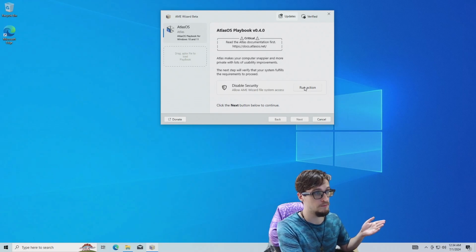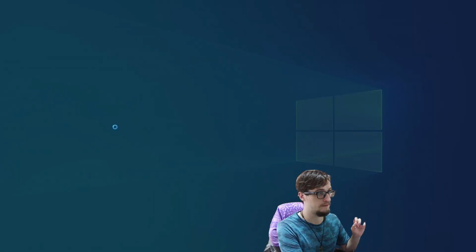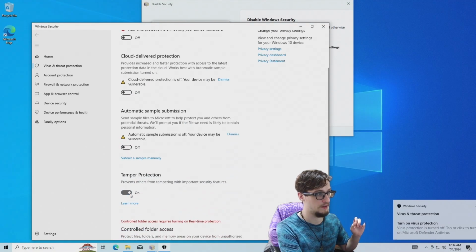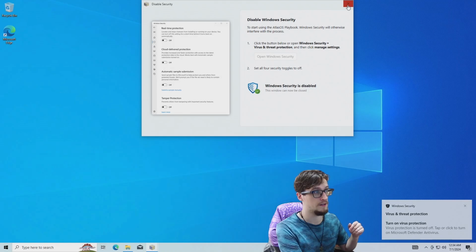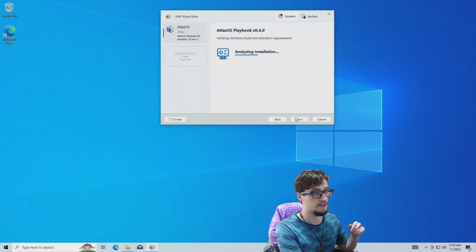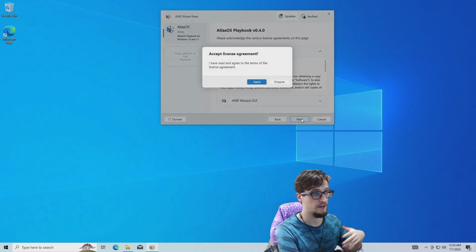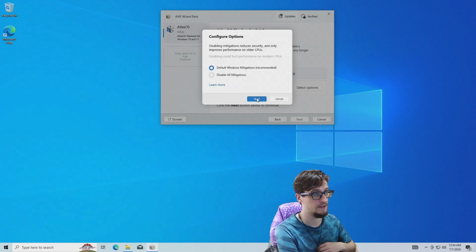Alright, we're going to disable security, which needs to be done in order to modify all of the core Windows things and remove all of the junk. Don't worry, these will be re-enabled once we're done. Alright, we can close this window, and now we click on Next. Now Atlas is going to run its thing. We're pretty much just going to use the default settings. It's already pretty great. Agree to the thing, select options, enable Defender, enable this stuff, that's all fine.